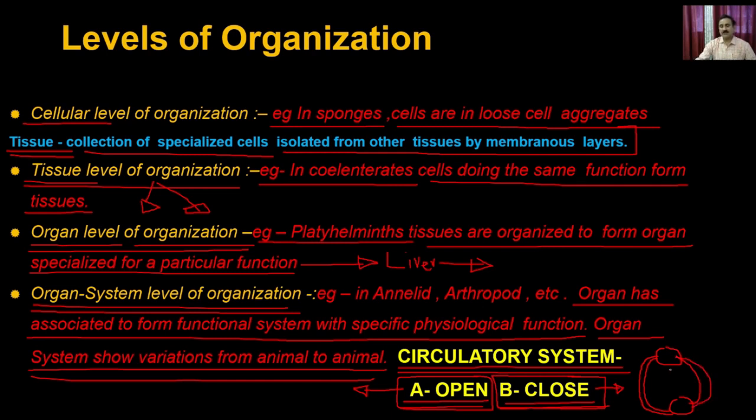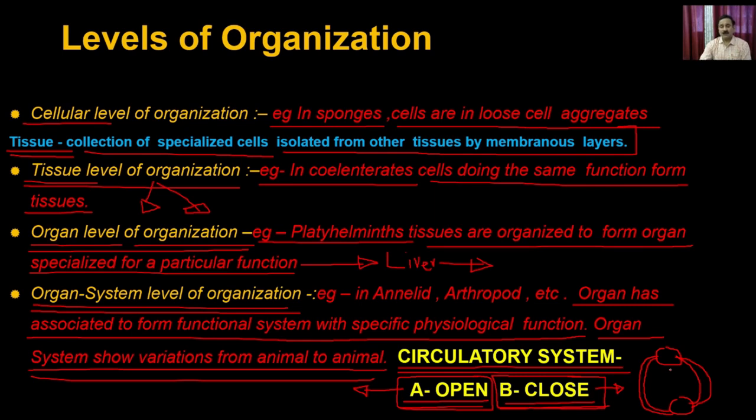And this closed circulatory system is more advanced compared to the open circulatory system, because the open circulatory system does not have the recovery part, which means blood is put into the hemocoel, and then from the hemocoel the blood comes back to the heart, but it does not have much efficiency. Because it cannot give the blood or fluid to every part of the body, it can only give the fluid to the particular cavity, and from the cavity it will go to the particular part of the body.